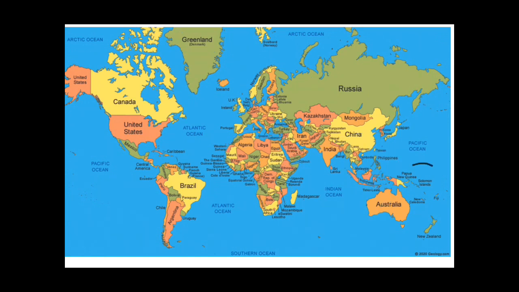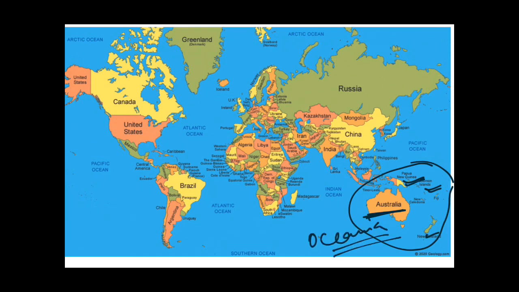And at last we see this is Oceania. As I have already told you, the major portion covered by it is Australia, but there are so many small islands here. You can see these are Solomon Islands, New Zealand, Papua New Guinea. So these all are part of Oceania. We will also read about this in detail in our upcoming videos. So guys, I have given you the overview about the whole world map so that it may be very clear to you and easy to understand the upcoming videos where we will discuss each and every continent.